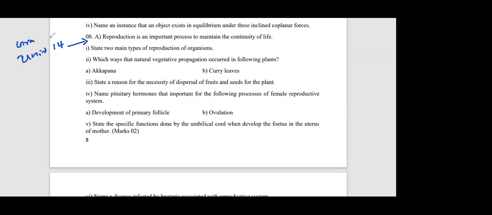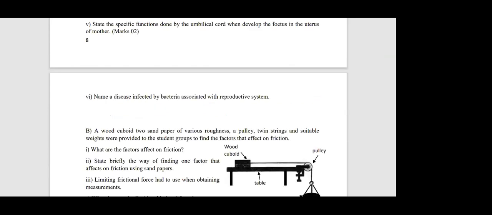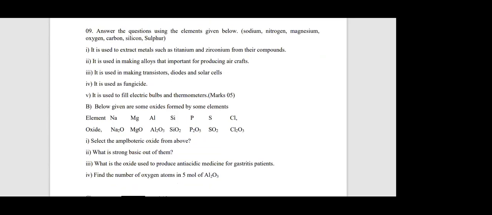Right. Then next one, question number 9. 9A physics, 9B chemistry. So let's start 9 A and B. Question number 9. Look at the screen, everyone.